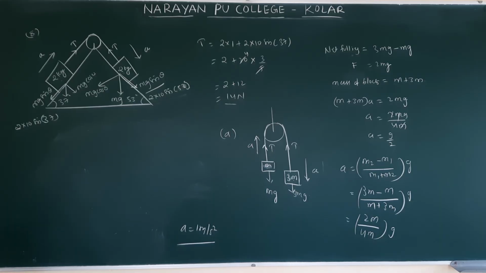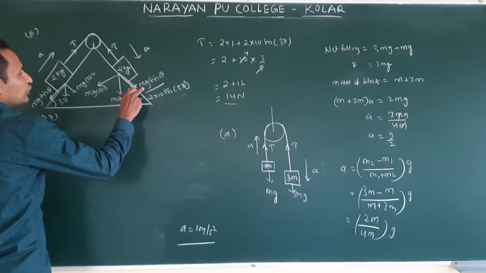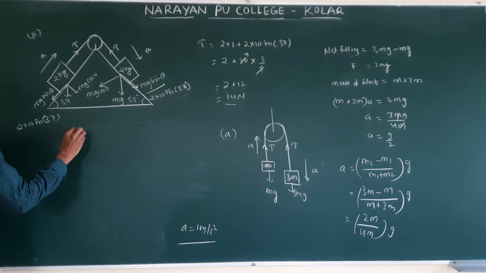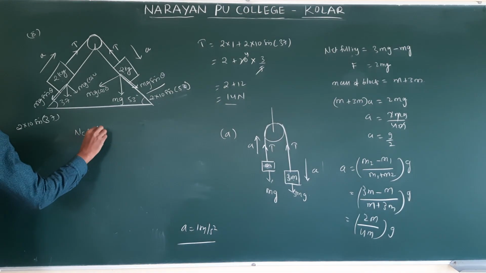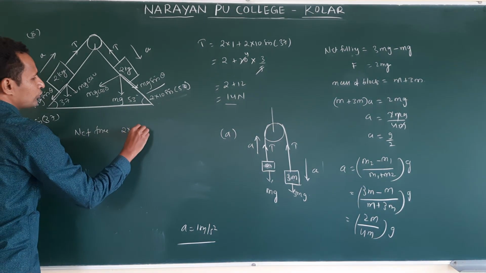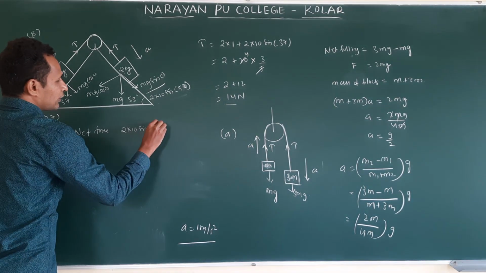Okay, we will see now how that method helps in this case. What is the net force? The net pulling force. This is dominating, right? So I am finding the net force first. Net force: this is dominating, so 2 into 10 into sine 53, which we already took as 4 by 5.